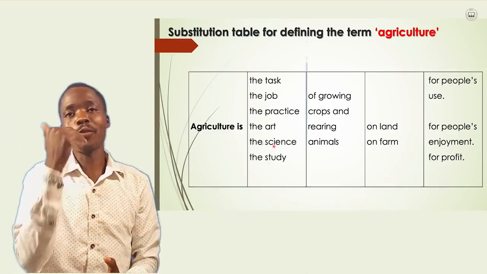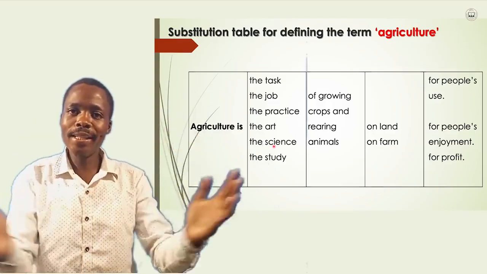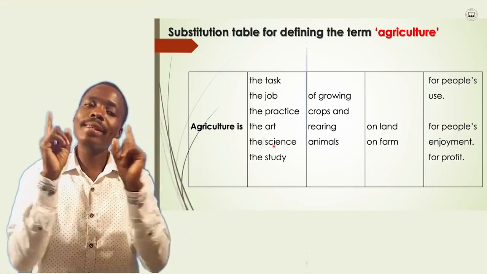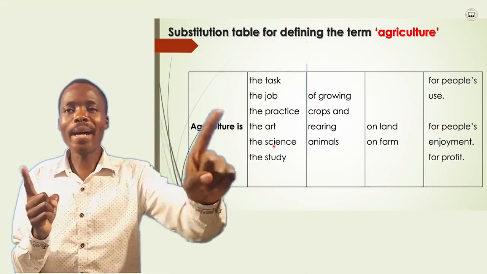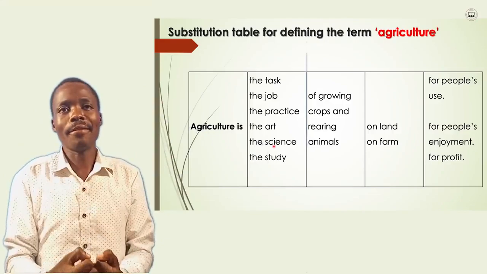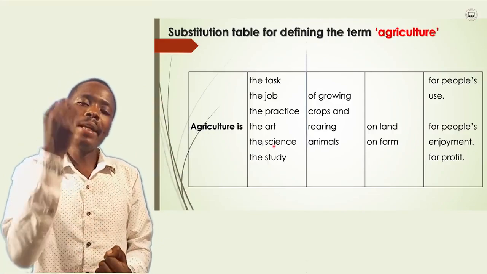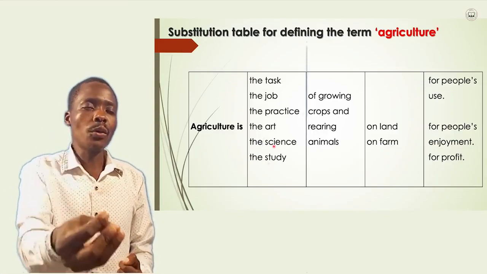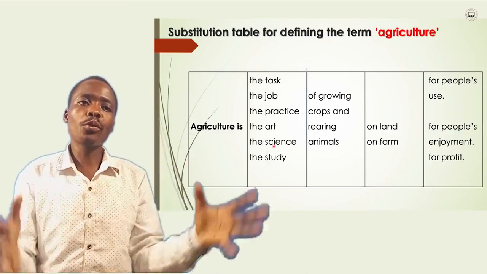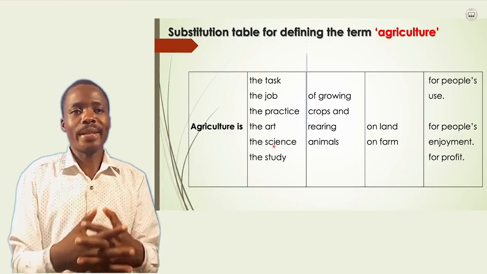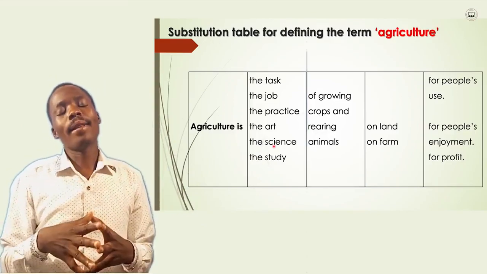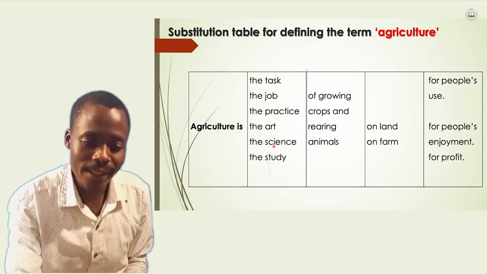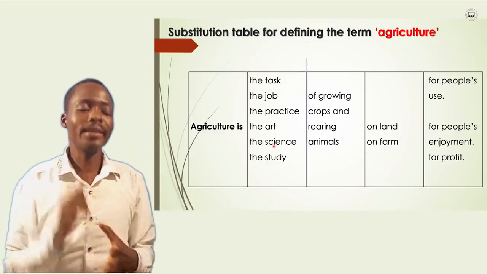In as far as agriculture is concerned, we have these two categories of things that belong together. Plants have their own life. Plants also produce their own food, and they also produce their own offspring. That is why I am telling you that agriculture is also the science, as you can see from your board.